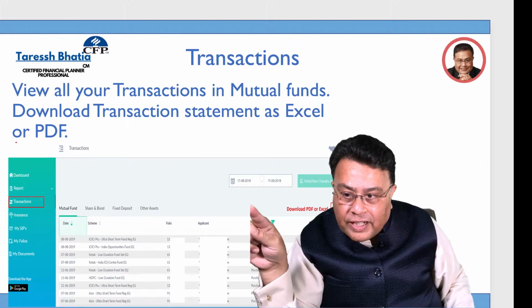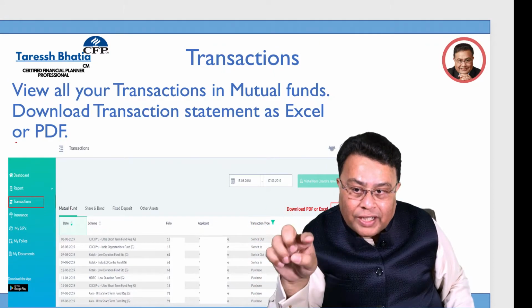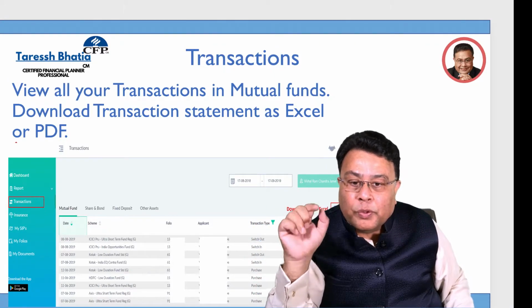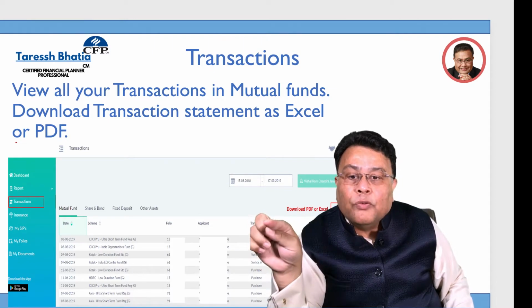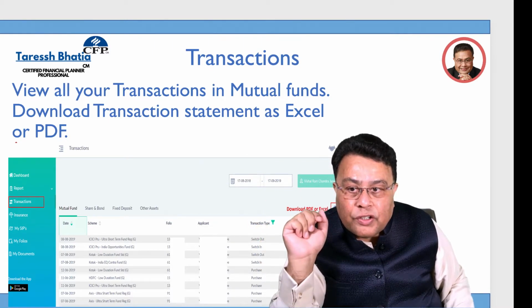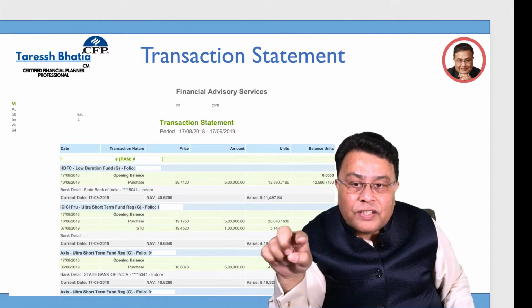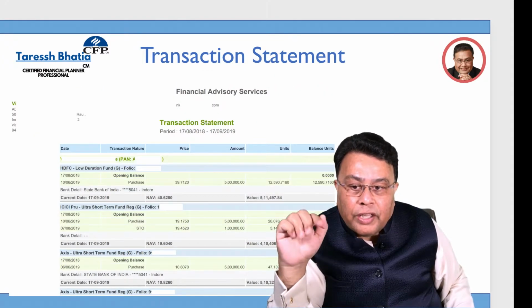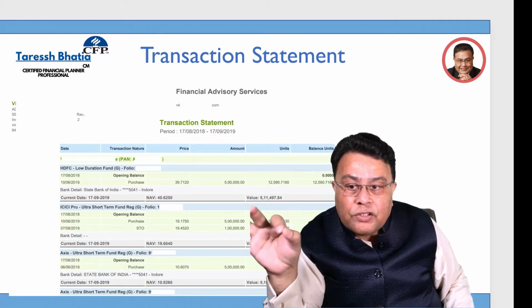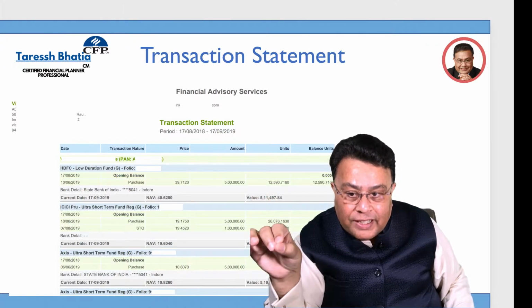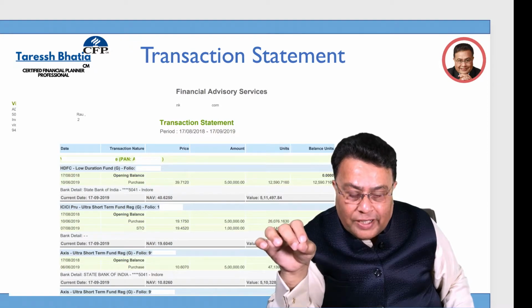So go to the left side, transactions, and from there you can click this report and you can export this report. You can mention the period also, for what period you want the transaction report to be downloaded in an Excel. This is the complete transaction statement from day one till today. What are the transactions done in each fund? What are the dates there? What are the SIPs you have done?